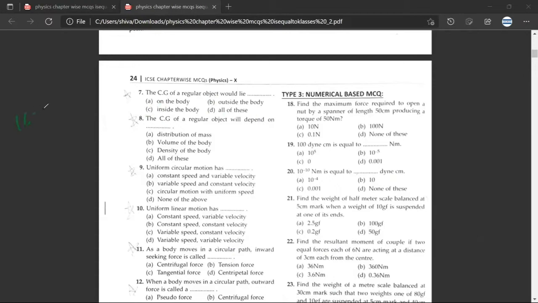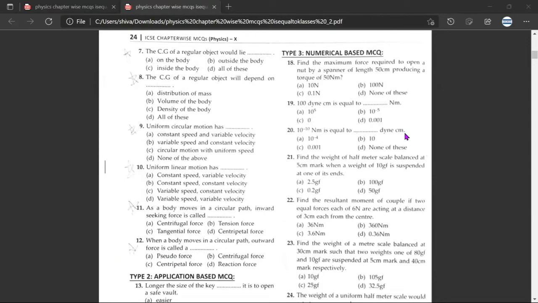See, just remember in ICSE class 10th MCQs, you have to choose only one option, unless they have specified that there are two choices. Any doubt about this? No doubt, sir. But this won't happen when you go for the 12th class competitive exams, because there more than one choice would be there, just to confuse you. Anyways, let's move on to question number 8.